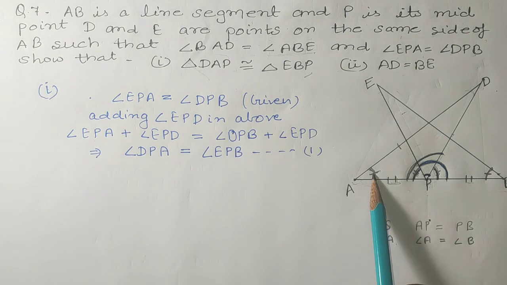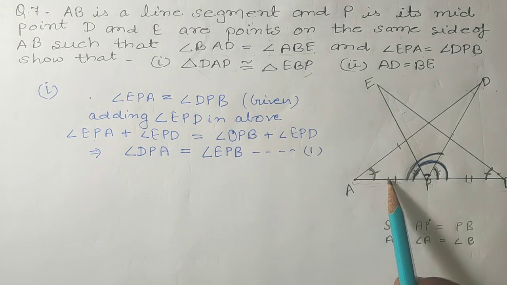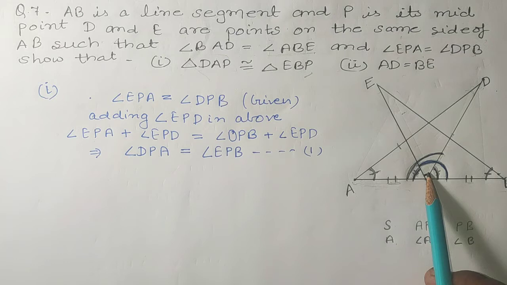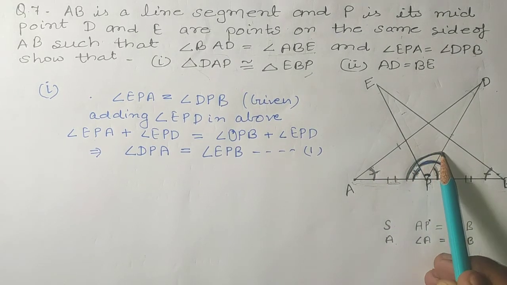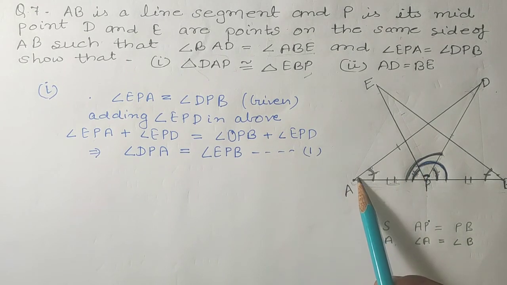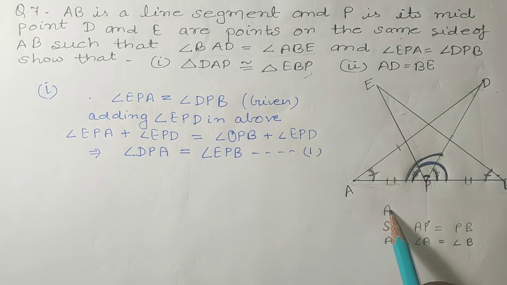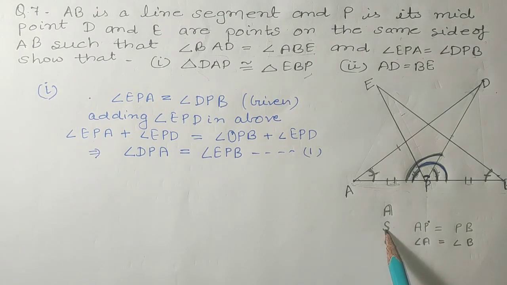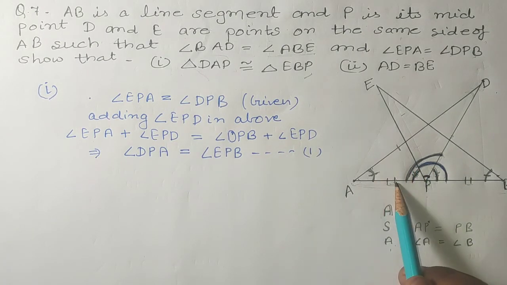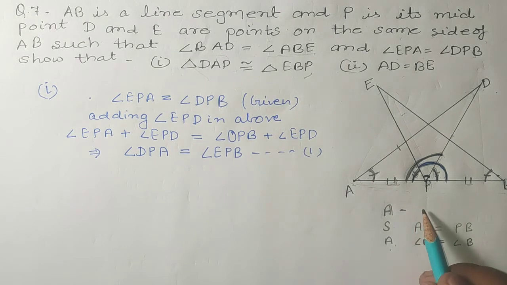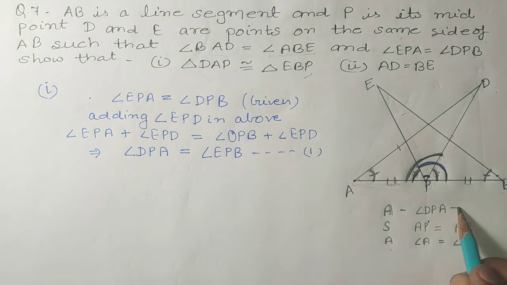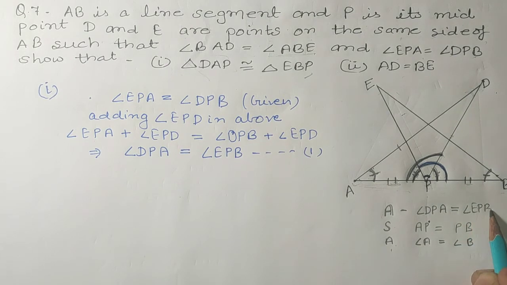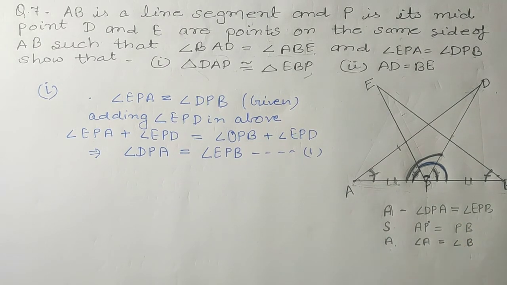So if you think in this triangle, you are having angle side angle: two angles and one included side. So in angle you will write angle DPA, that you have shown here, is equal to angle EPB. So by angle side angle criteria you can prove that these two triangles are congruent.